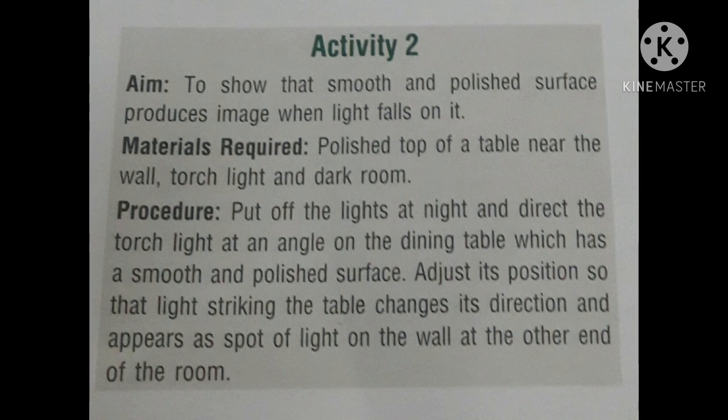Procedure: put off the light at night and direct the torchlight at an angle on the dining table, which has a smooth and polished surface. Now adjust its position so that the light striking the table changes its direction and appears as a spot of light on the wall at the other end of the room.